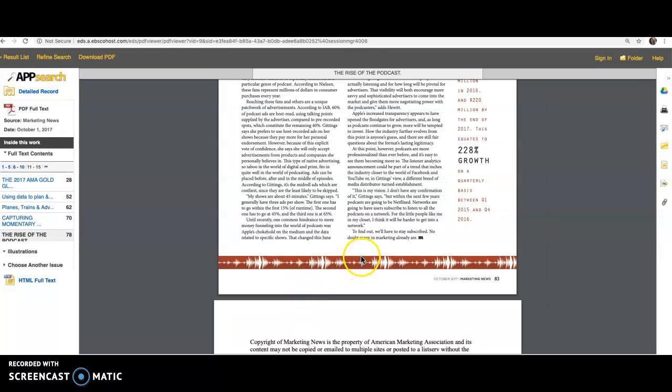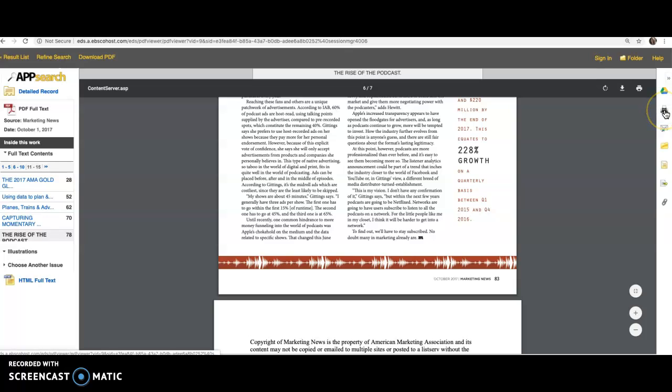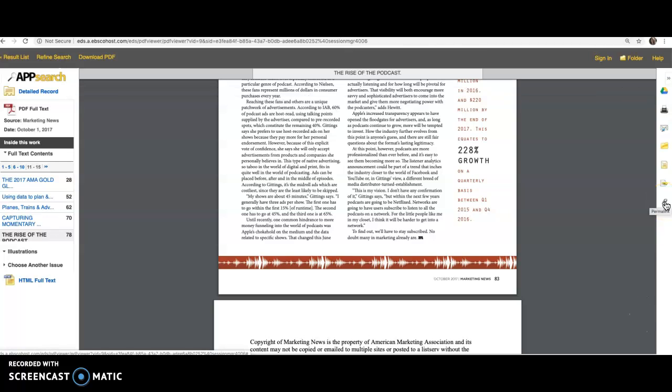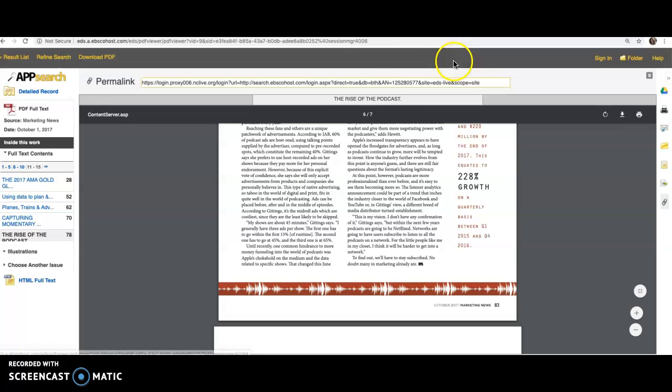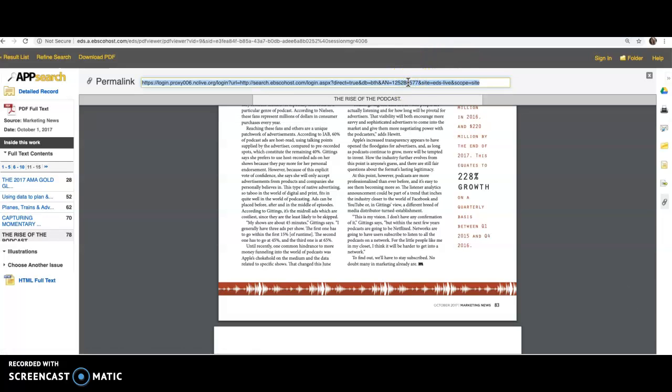So if this is an article that after I've skimmed over, I want to hold on to, I might do a couple of things. I could add this article to my Google Drive. I could print it off, or if I like it, but I'm not 100% sure if I'm going to use it yet, I could just go here on the right side of the screen to the symbol that looks almost like two soda can tabs and click on Permalink, which gives me a stable address for getting back to this particular article.